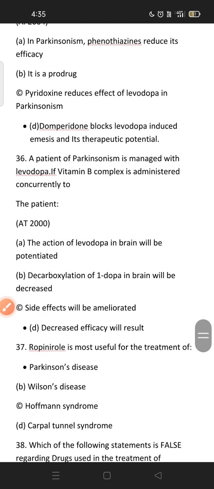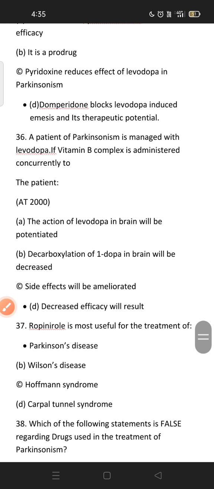A patient of Parkinson is managed with levodopa; if vitamin B complex is administered concurrently, the efficacy decreases, because pyridoxine acts on dopa decarboxylase and enhances its activity, so peripheral conversion of levodopa to dopamine increases and levodopa in the brain decreases.